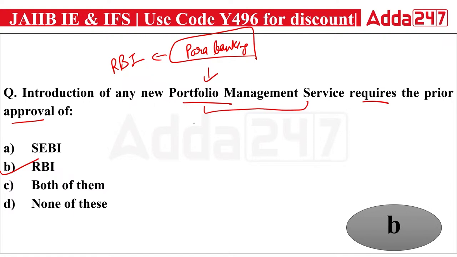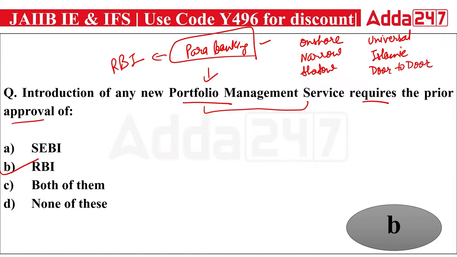Whether it is para banking, onshore banking, narrow banking, shadow banking, universal banking, Islamic banking, door-to-door banking, or relationship banking, all these types of banking services will be regulated by RBI.